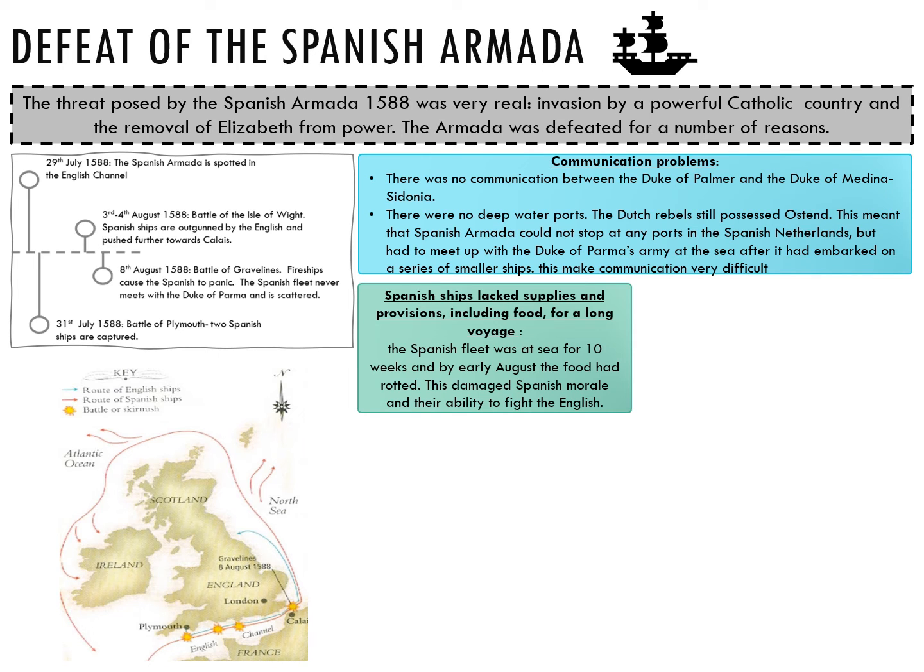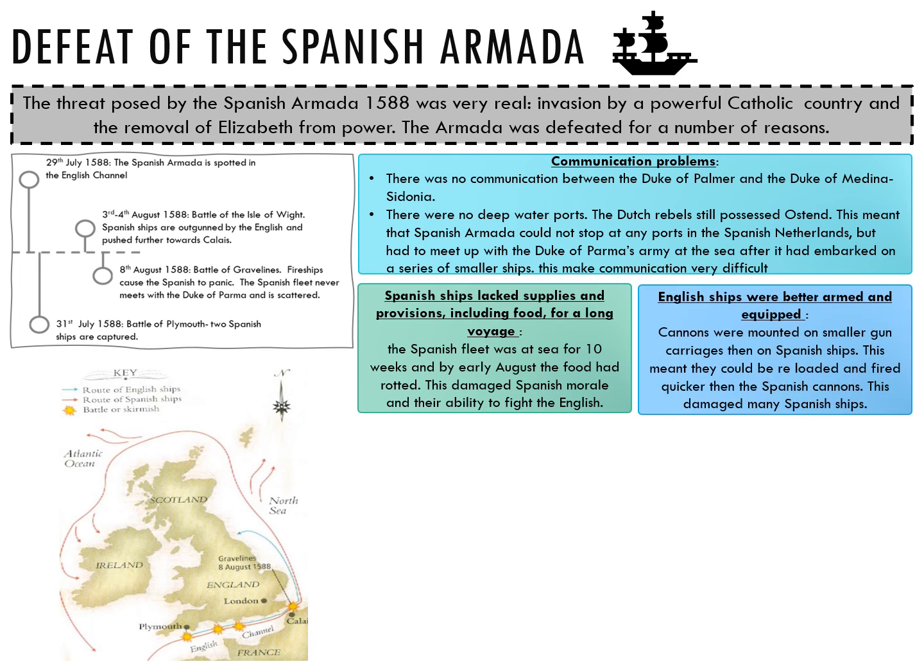The Spanish ships lacked supplies and provisions, including food for a long voyage. The Spanish fleet was at sea for 10 weeks, and by early August the food had rotted. This damaged Spanish morale and their ability to fight the English.